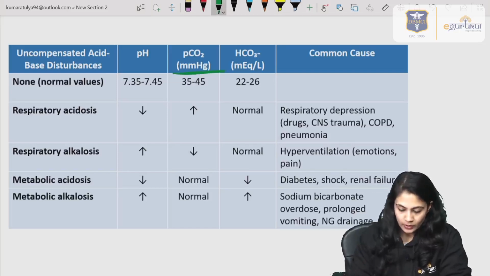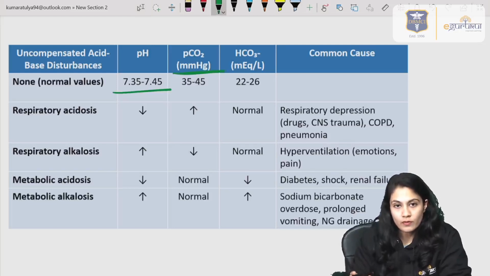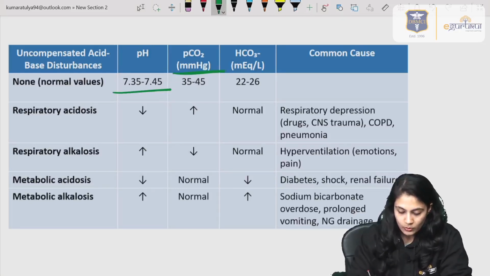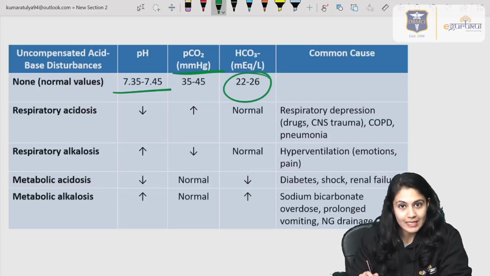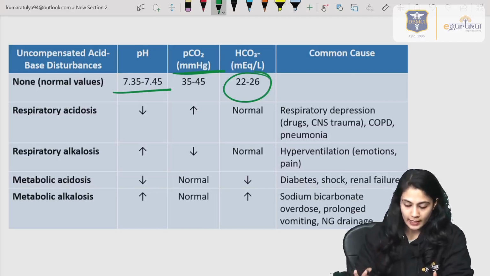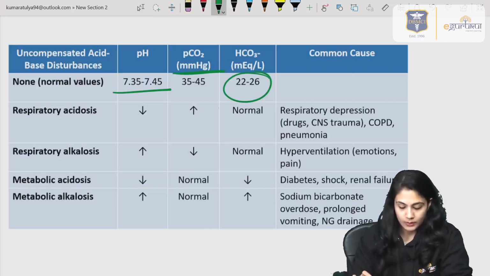For that, the pH we already know, 7.35 to 7.45. The PCO2 is 35 to 45 mmHg. The bicarb is normally 22 to 26. In our case, the bicarb is 10. The PCO2 is 30, right?